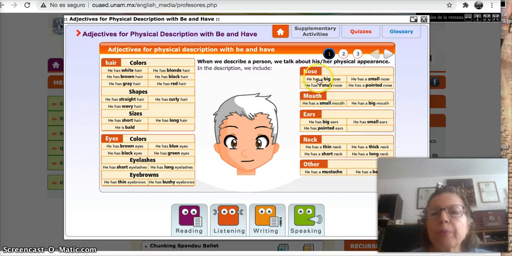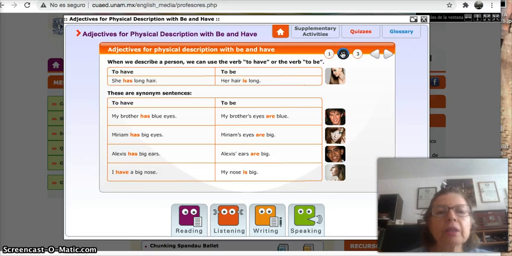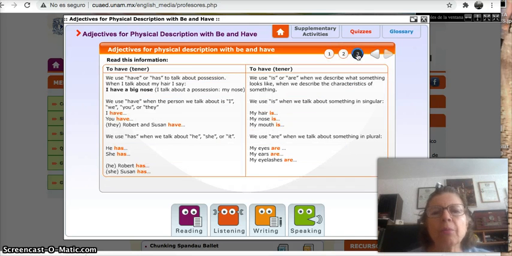And with the verb to be, well, where is the verb to be? No, this is all of it, all of those exercises are verb to have. Let's see. Well, here in number 2, it says to have, to describe long hair, blue eyes, and so on. And to be, her hair is long, my brother's eyes are blue, and so on. Okay. Number 3, to have, well, they explain to you.